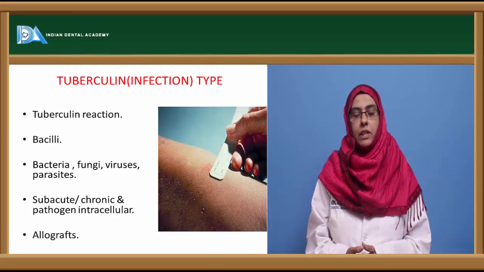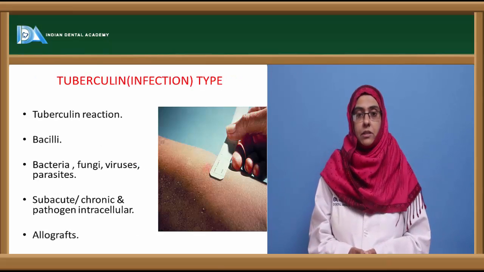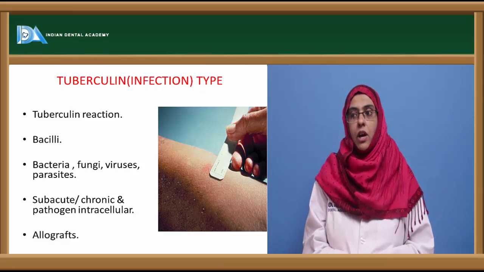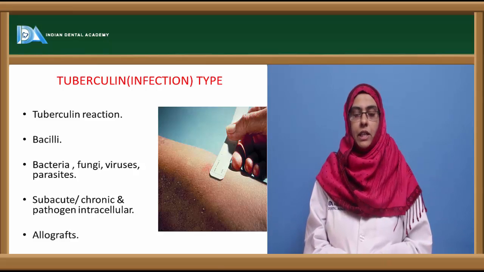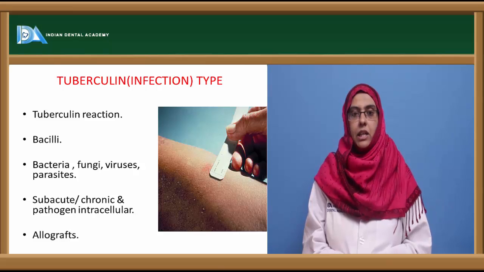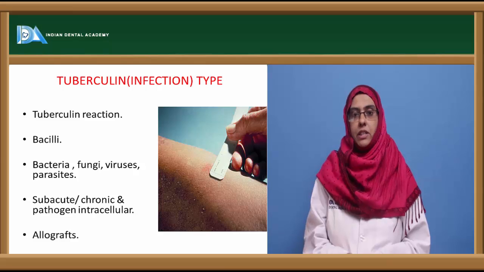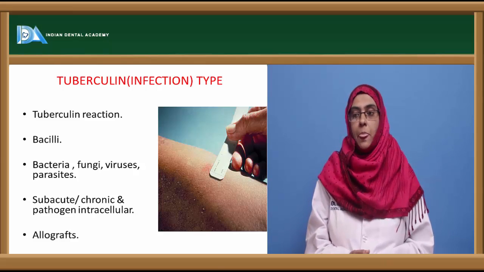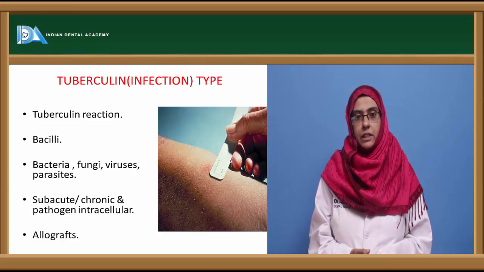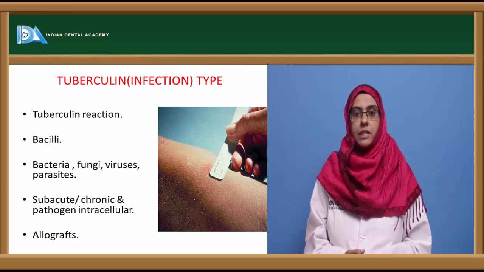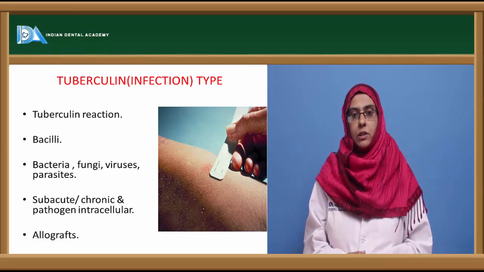And the two types of delayed type of hypersensitivity reactions are known. One is called the tuberculin or the infection type of delayed type of hypersensitivity reaction, and the other one is contact dermatitis. So coming to the tuberculin or infection type of hypersensitivity reaction, this tuberculin reaction usually takes place in the sensitized individuals towards tuberculoprotein.